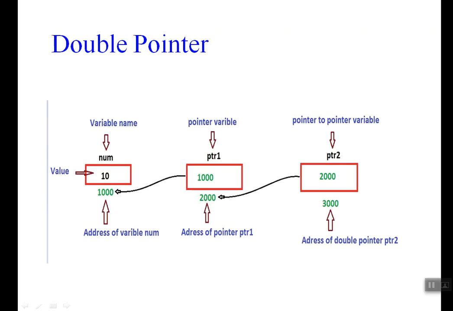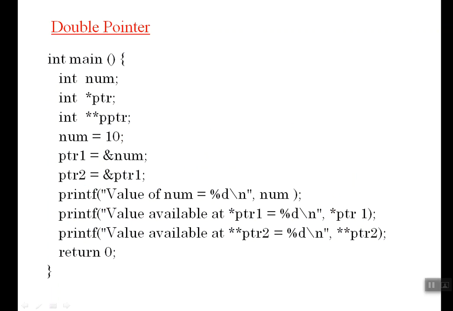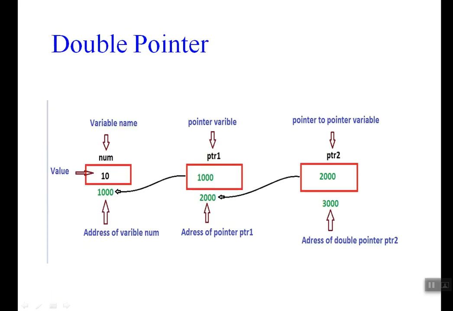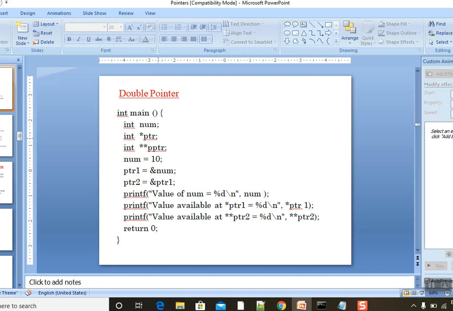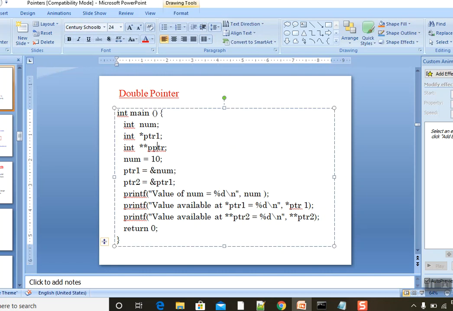Then we are creating the first pointer as star ptr. What is star ptr? Okay, this is ptr1, right? ptr1 and ptr2.